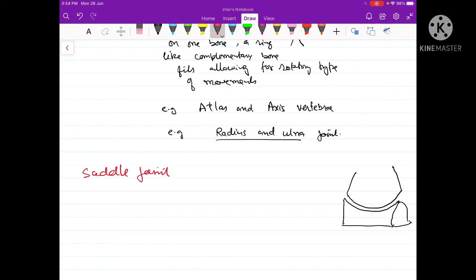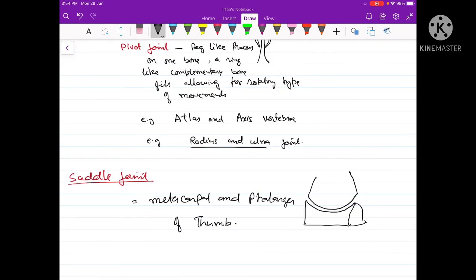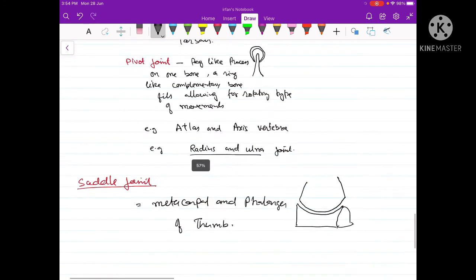An example where the saddle joint is found is between the metacarpal and the phalanges of the thumb. So the joint found between the metacarpal and the phalanges of the thumb is called the saddle joint. This joint allows many types of movement. So these were the different types of joints.